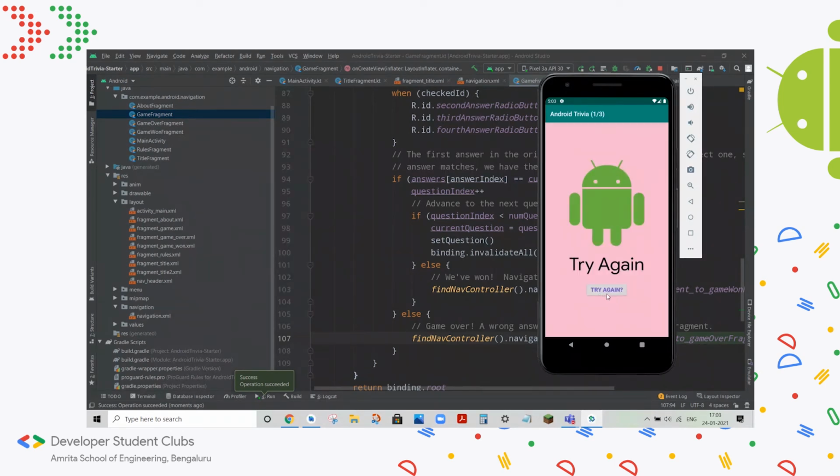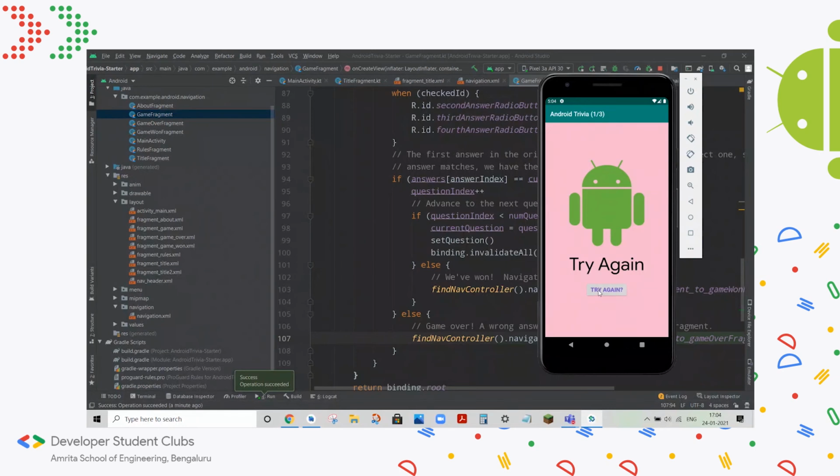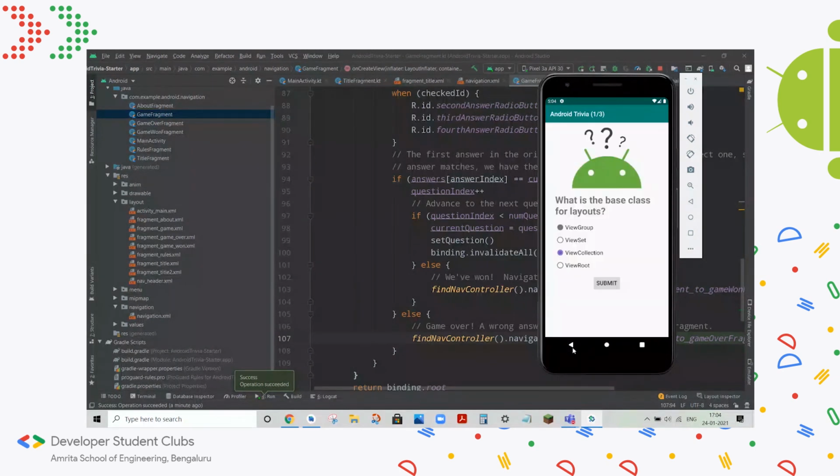So I hit one question wrong and it takes us to the try again page. Right now, this try again button doesn't do anything because we haven't set any code for it. And if you go back, you see that you go back to the question game, but ideally you should go back to the starting of the game, and we'll fix this in the next code lab.